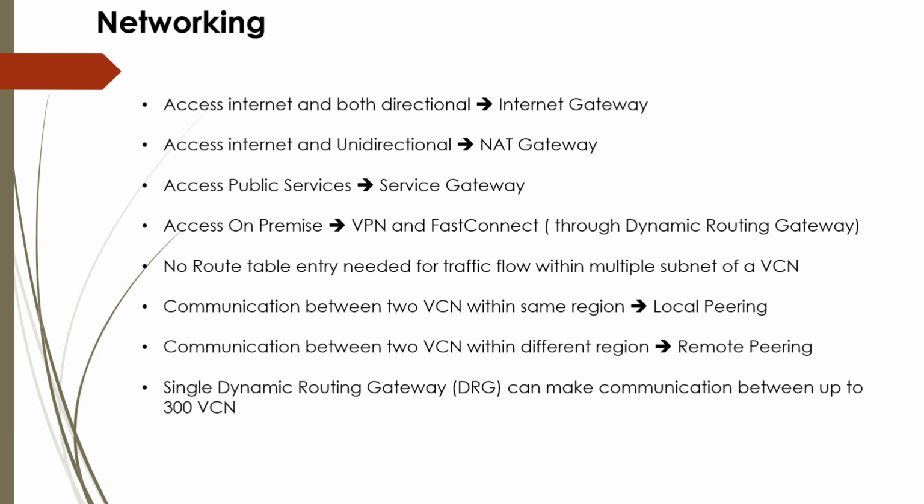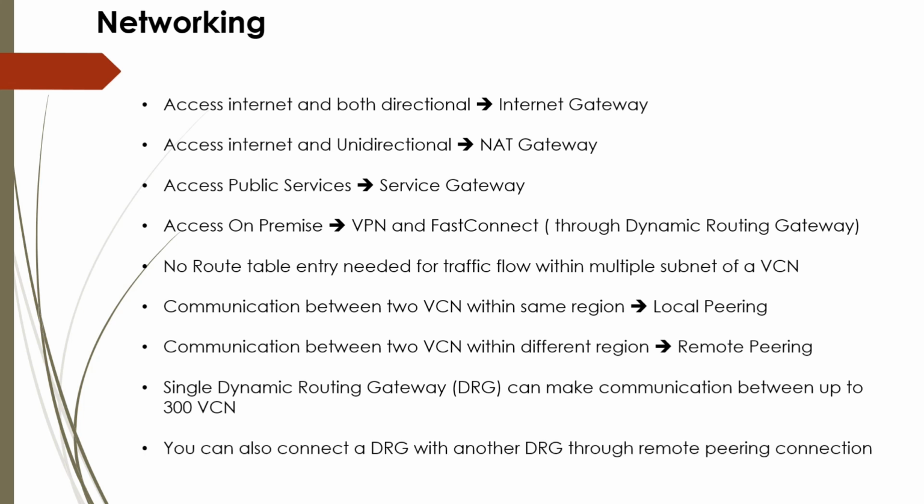A single dynamic routing gateway, or DRG, can make communication between up to 300 VCNs. You can also connect a dynamic routing gateway with another dynamic routing gateway through remote peering connection.